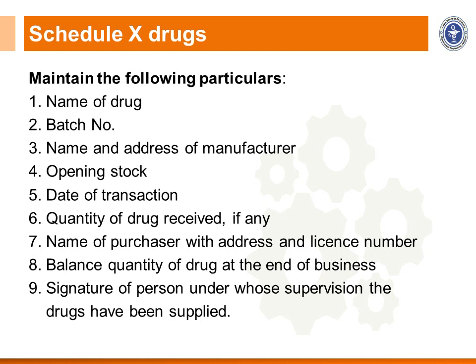For getting the import license, maintain the following particulars: name of the drug, batch number, name and address of the manufacturer, opening stock, date of transaction, quantity of drug received, name of the purchaser with address and licensee number, balance quantity of drug at the end of the business, and signature of the person under whose supervision the drug has been supplied. All these things should be recorded and maintained by the licensee.